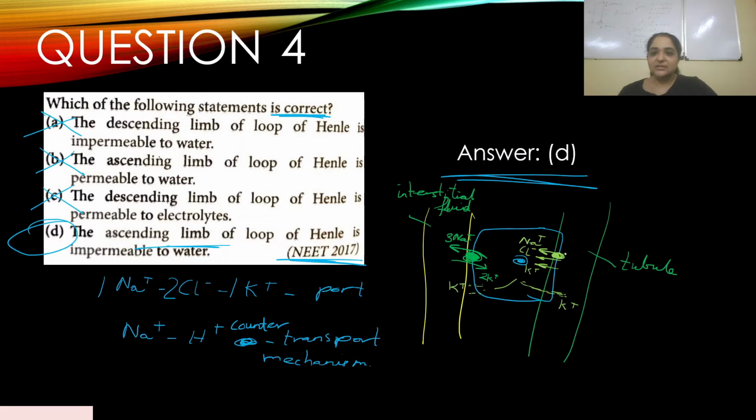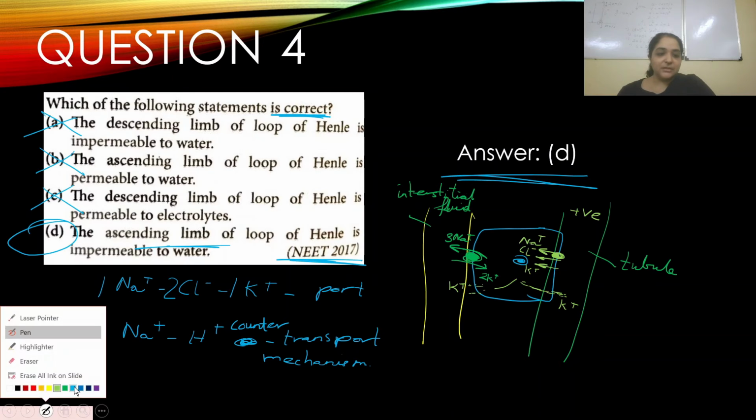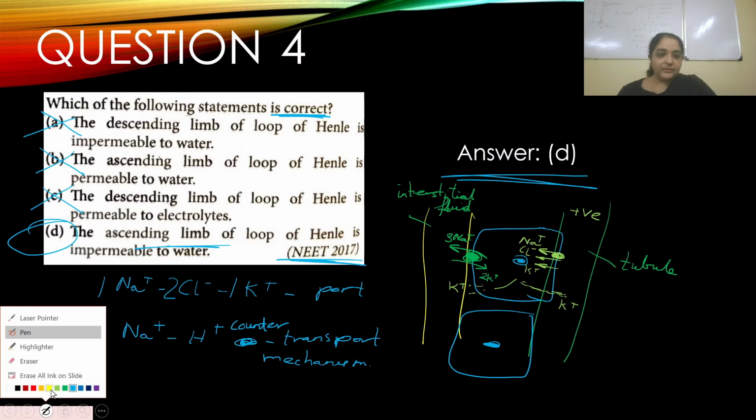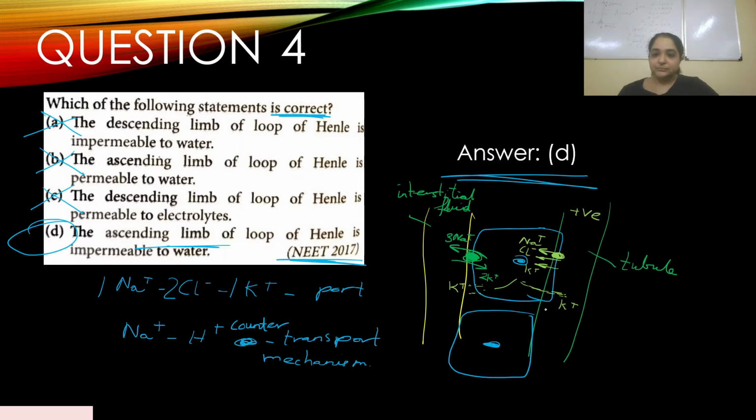So this creates a positive voltage. Positive voltage, don't worry about that. Now what happens along with that is, between the cells there is space. So that potassium pulls calcium and magnesium also along with it.